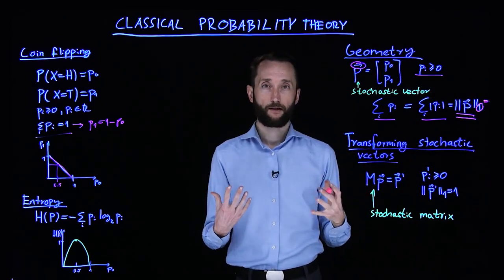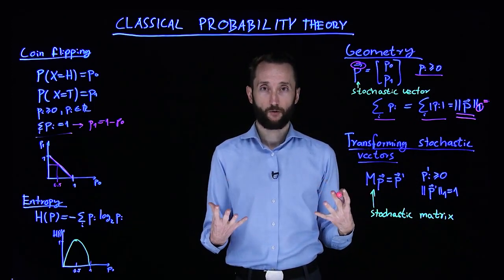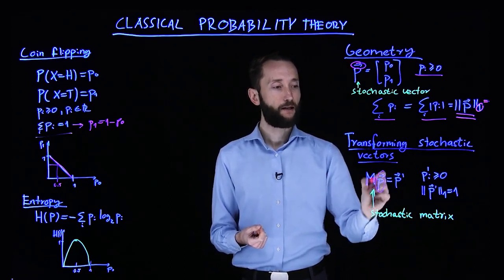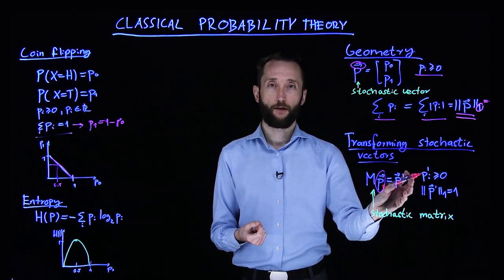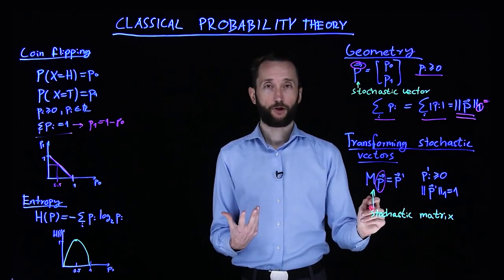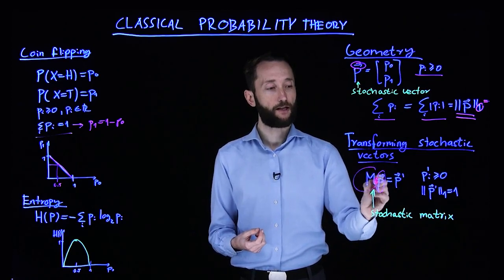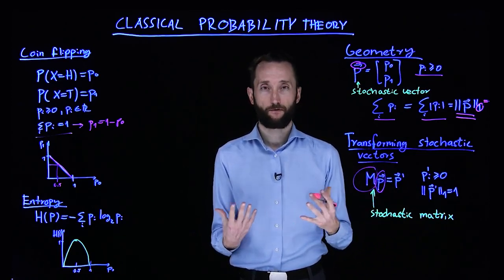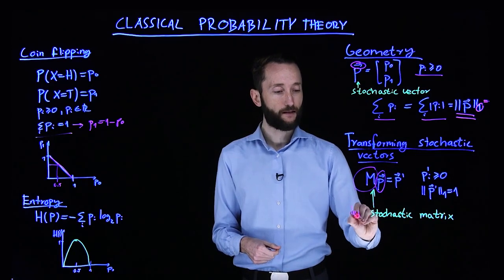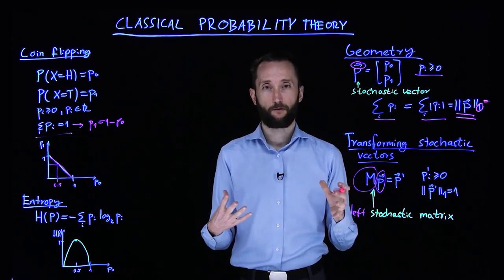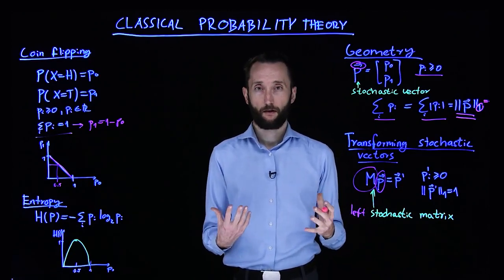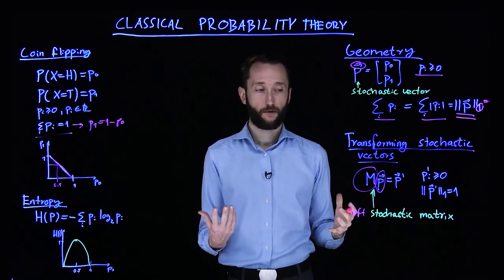Lastly, let's take a look at how we transform probability distributions. So now we can take this stochastic vector, and we want to end up with another stochastic vector, another probability distribution. To ensure this, the transformation that we apply on this vector must fulfill certain requirements. In the case of a left stochastic matrix, which means that we apply it from the left of the vector to the stochastic vector, this means that the columns must add up to 1.